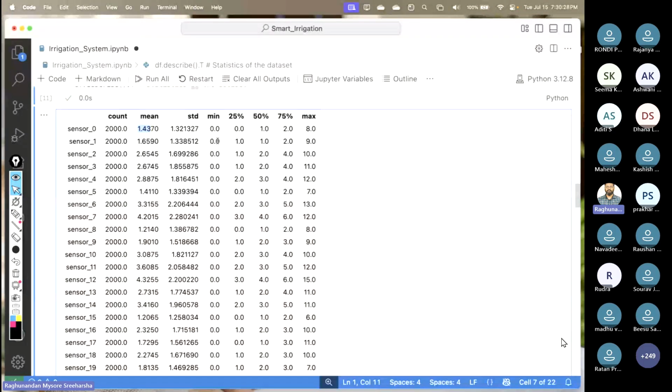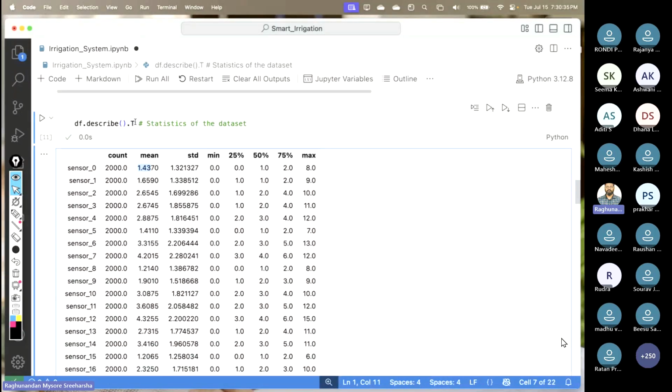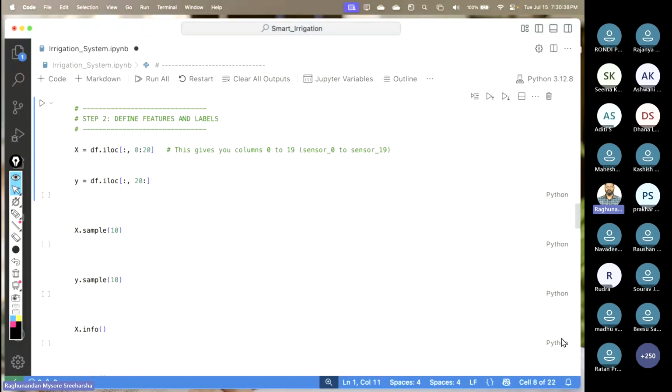Next, you will have the 25th percentile, 50th percentile, 75th percentile, and so on. For this, you can use transpose, or you can leave it in this particular form also.